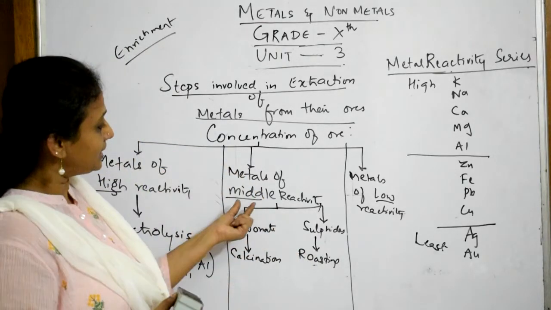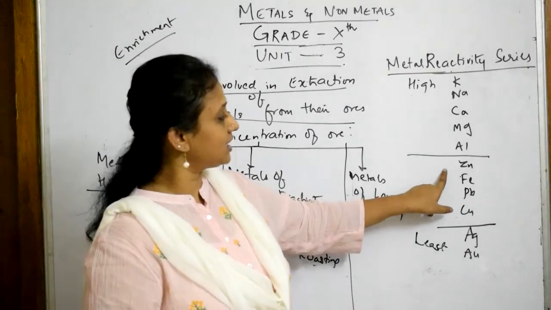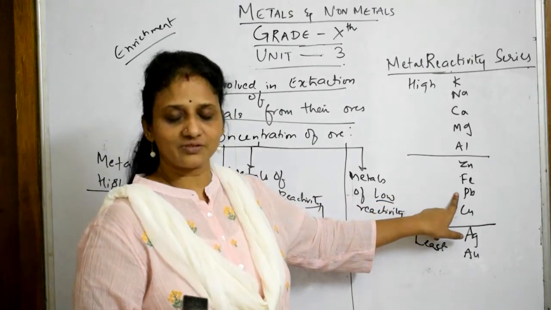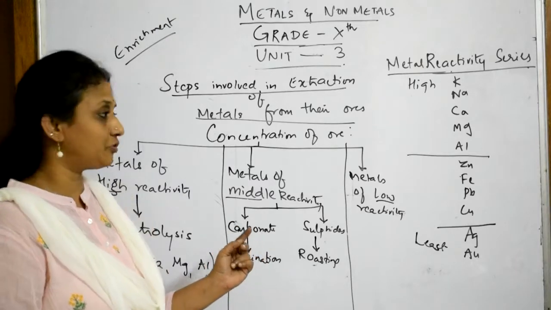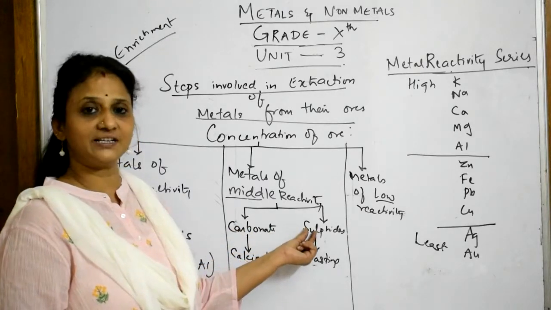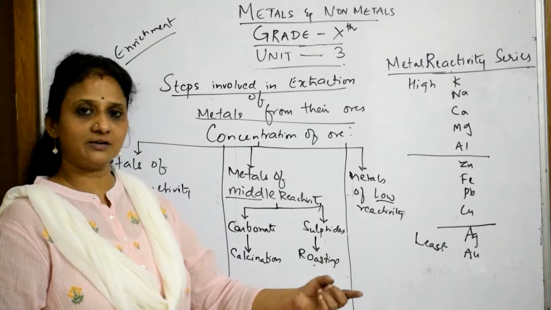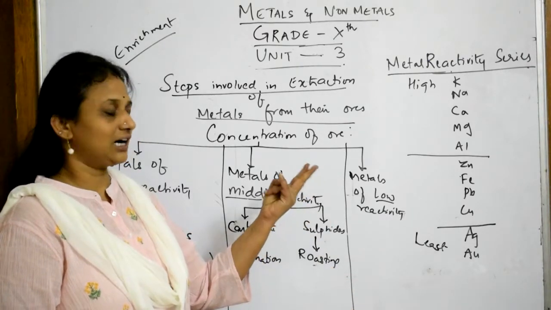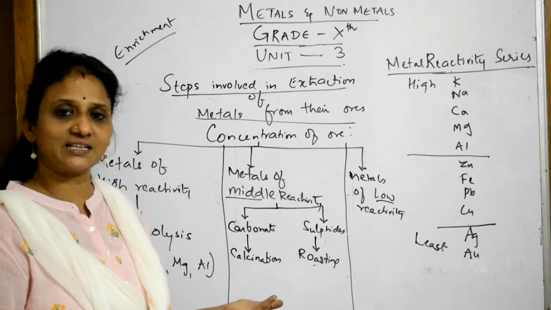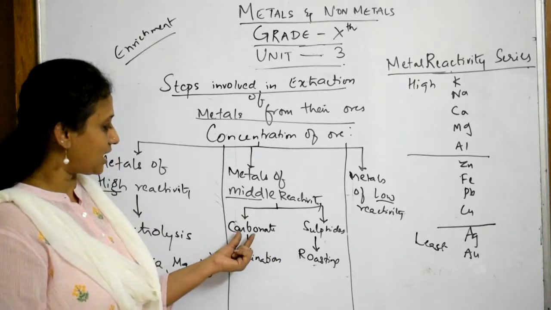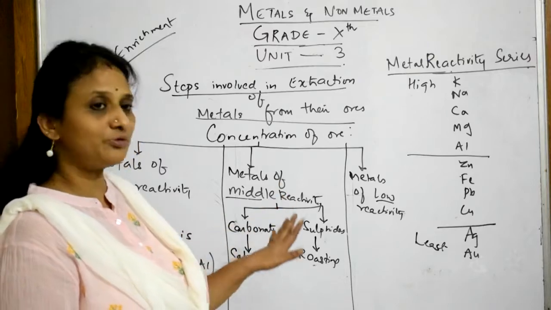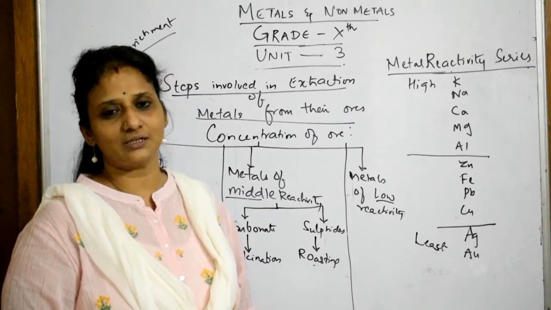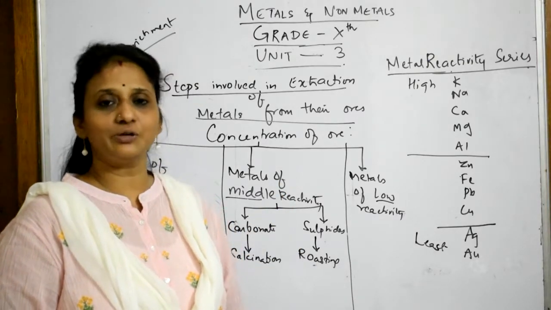Once again, the middle reactivity series metals are zinc, iron, lead, and to some extent copper. Done. And they exist in nature in the form of carbonates and sulfides, like zinc carbonate, iron carbonate, or lead carbonate, and sulfides like zinc sulfide. But again I'm saying, before understanding this, please watch the earlier videos. It will be useful for you.